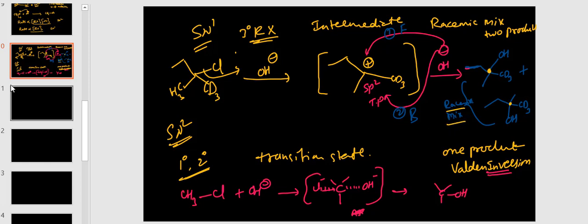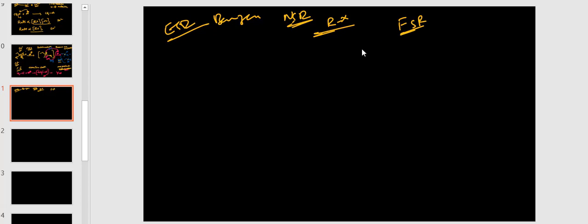Now, nucleophilic substitution, you understood now. The nucleophile attacks, replacing any one group, atom or group of atoms. That is a nucleophilic substitution reaction. Electrophilic substitution reaction, that is in benzene. Nucleophilic substitution reaction, that is in alkyl halides. Now the free radical substitution reaction takes place in alkanes.